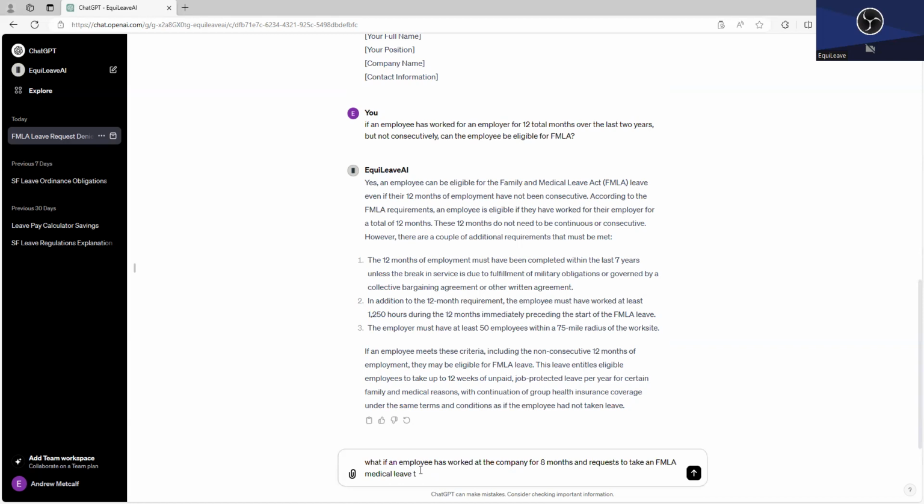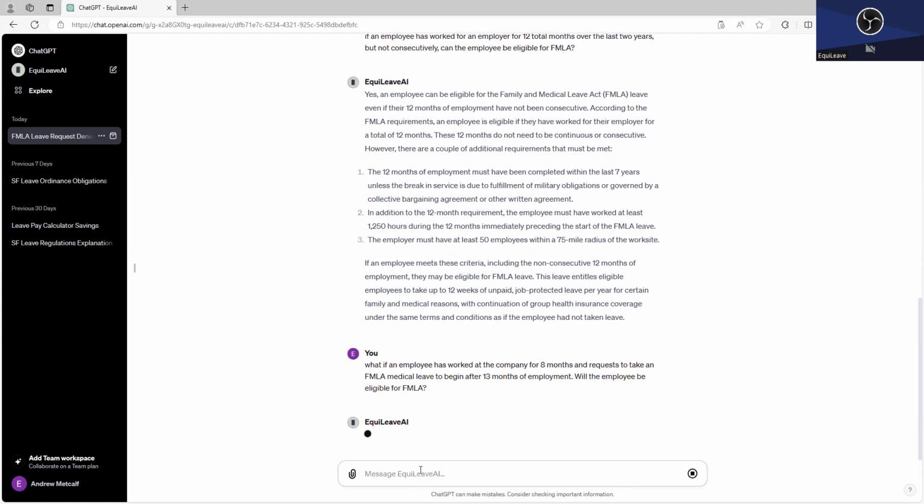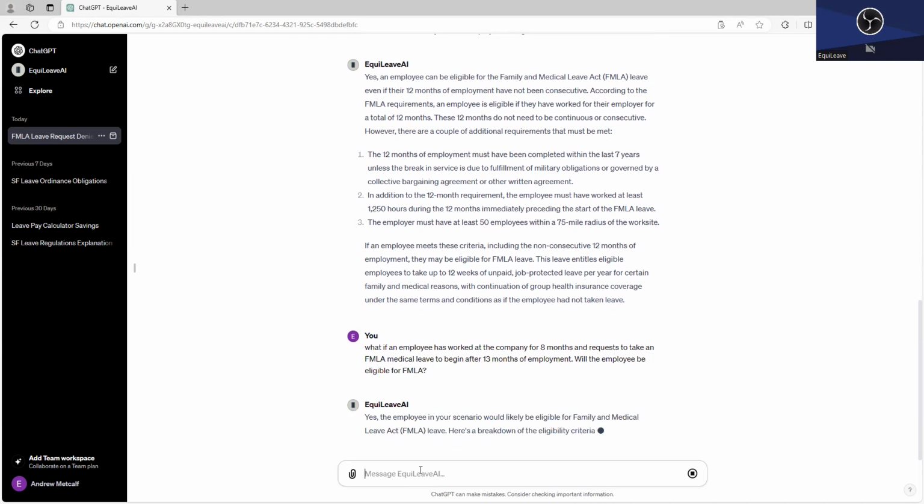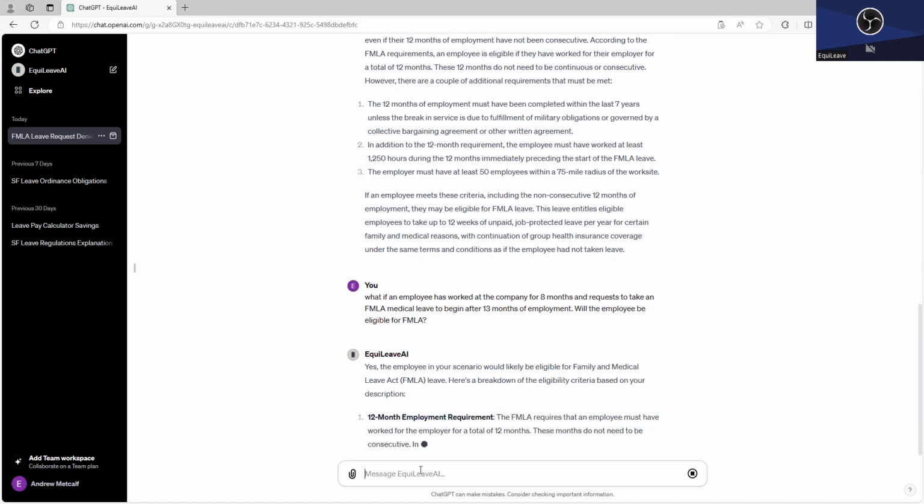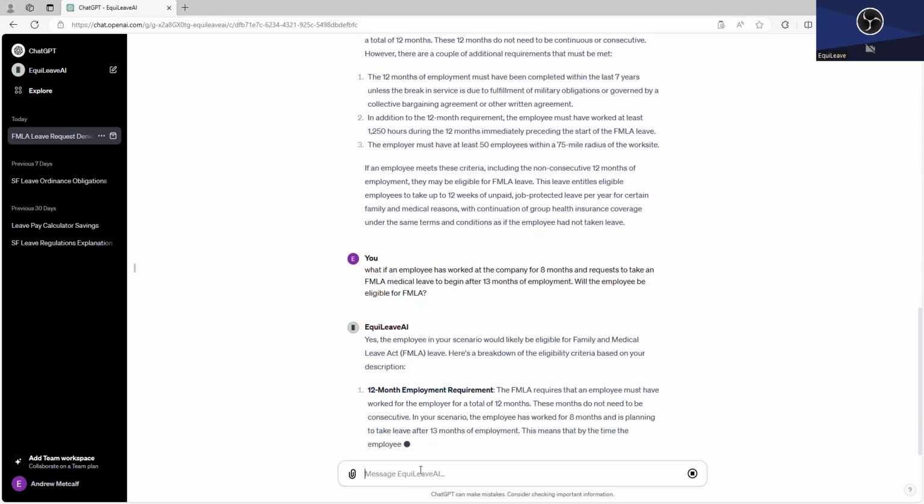to begin after 13 months of employment? Will the employee be eligible for FMLA? If I can spell eligible for FMLA. See what it says about that one. And it's thinking, yes. And again, it's right. So it gives the eligibility requirements again so that you can know that.